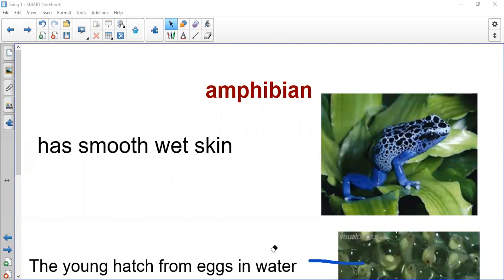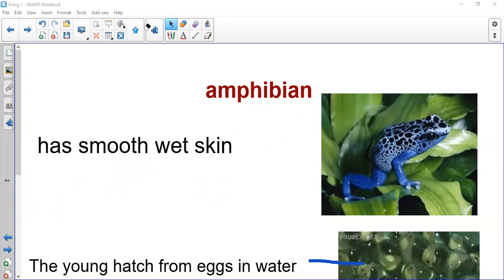Today we have revised the first three groups of animals, which are mammal, reptile, and birds. Today we studied two new groups. They are amphibian and fish. We said, what is the amphibian? Amphibian has wet skin. Okay, its body is very wet and very smooth.